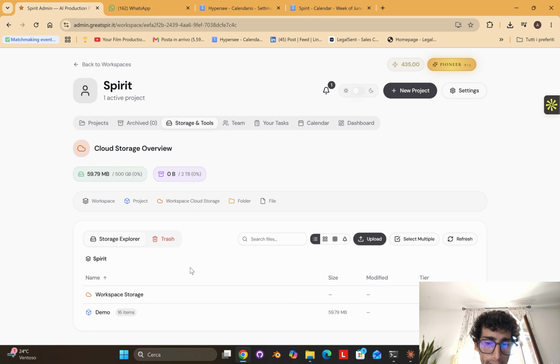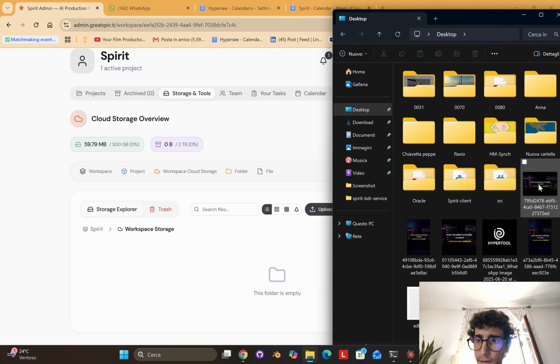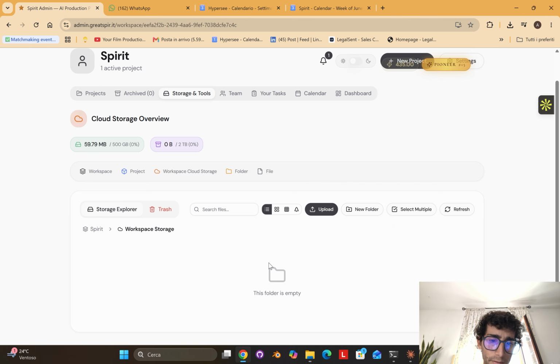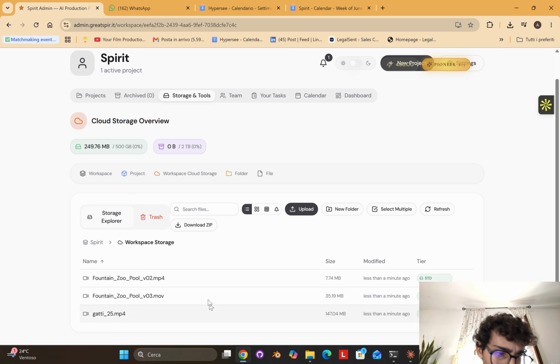We have, as I said before, workspace storage and the project storage. With the workspace storage, basically you can take any file. Let's take this file. We can drag and drop it. We can do the same with multiple files. And now we have the files correctly uploaded.